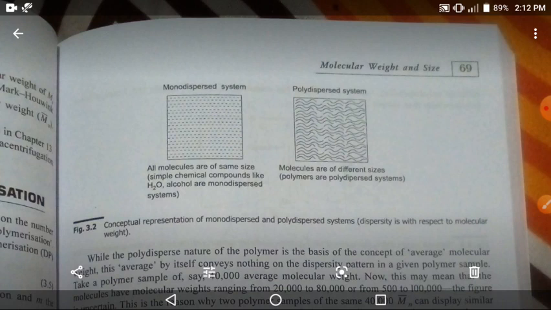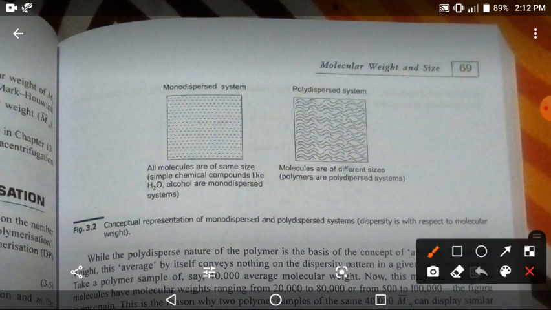Now the concept of representation of a monodisperse and a polydisperse system is with respect to molecular weight as the basis. Okay, so these terms, this one and this one, which one is the monodisperse system and which is the polydisperse system?